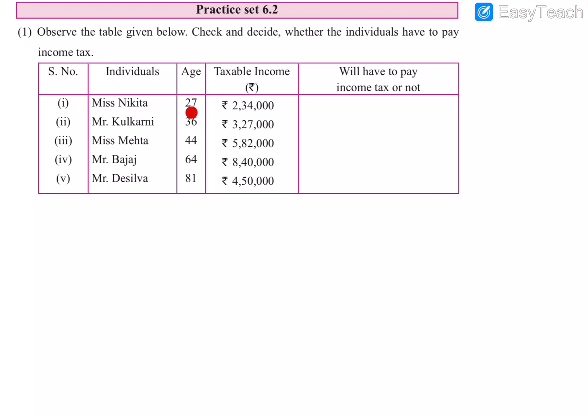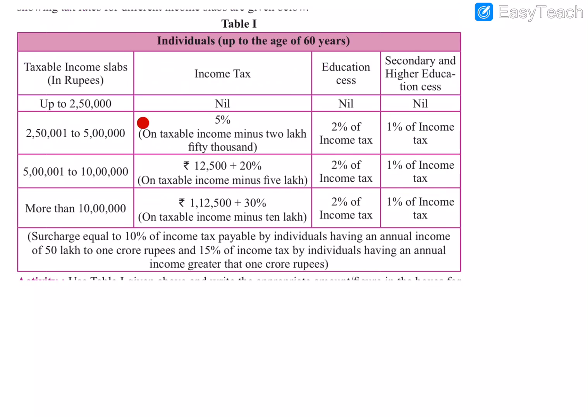The age is 27. Age 27 means below 60 years. So she will be in table 1, and her salary is 2,34,000. So we can go to table 1 since her age is 27. This is table 1 for individuals up to the age of 60, below 60 years. So her income is 3,34,000. Sorry,